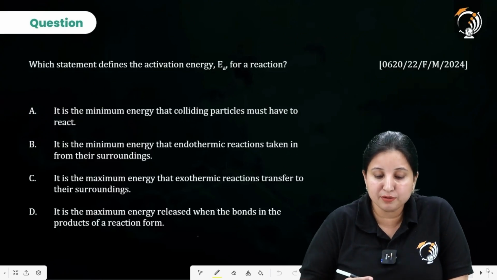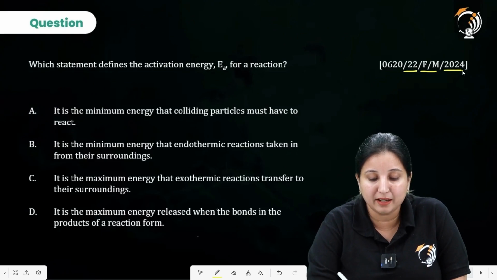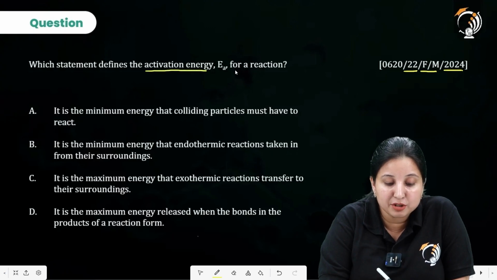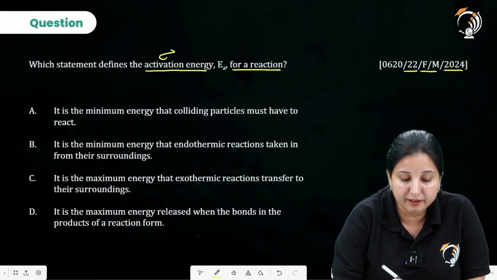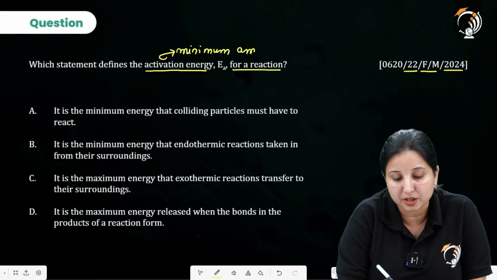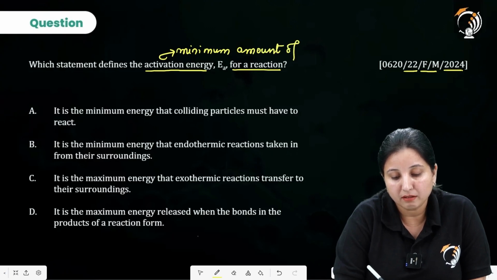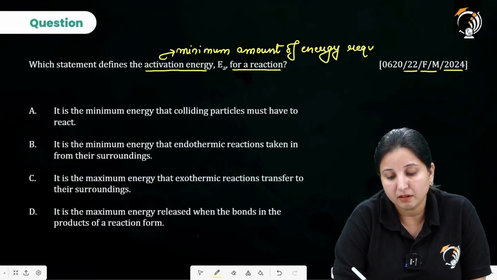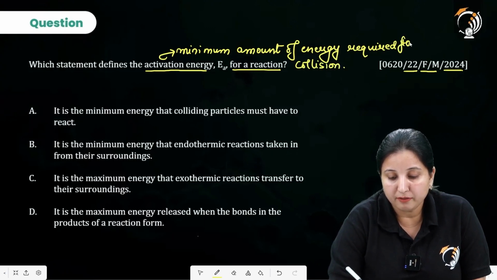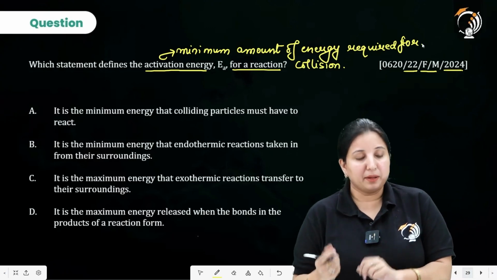Next question is from the variant 22 February-March series, year 2024. It says, which statement defines the activation energy for a reaction? Now look, activation energy is basically the minimum amount of energy required for collision, or to collide particles.